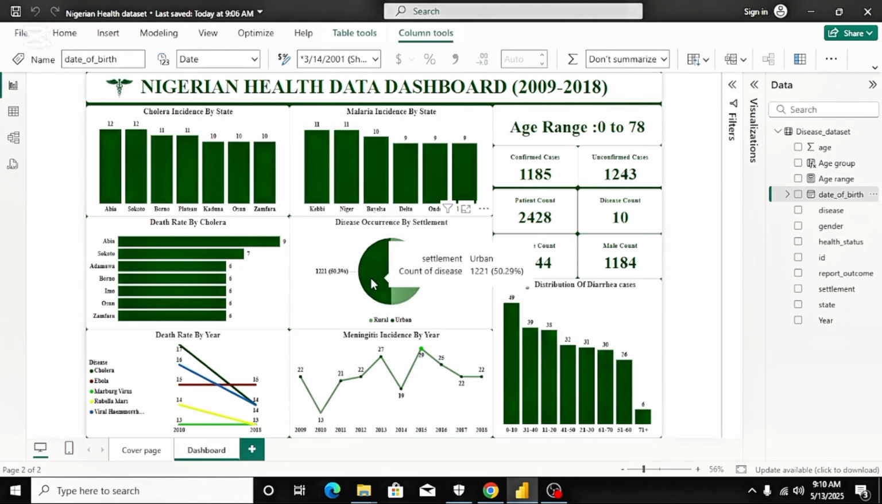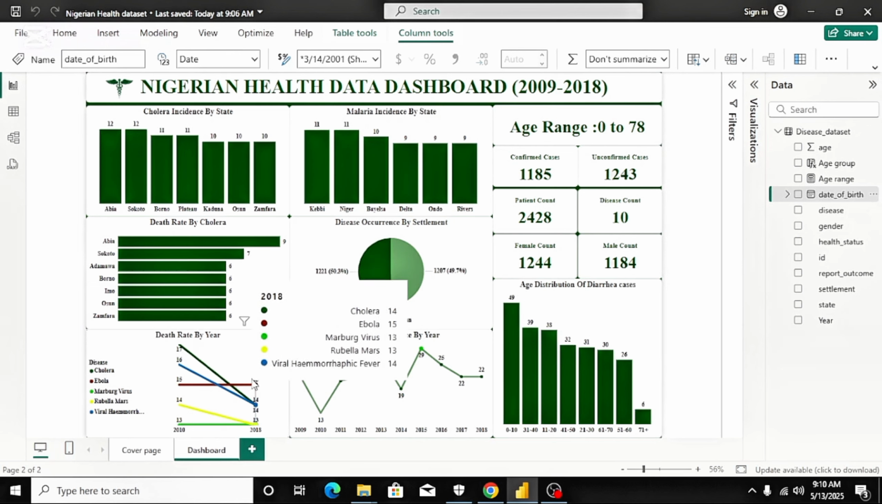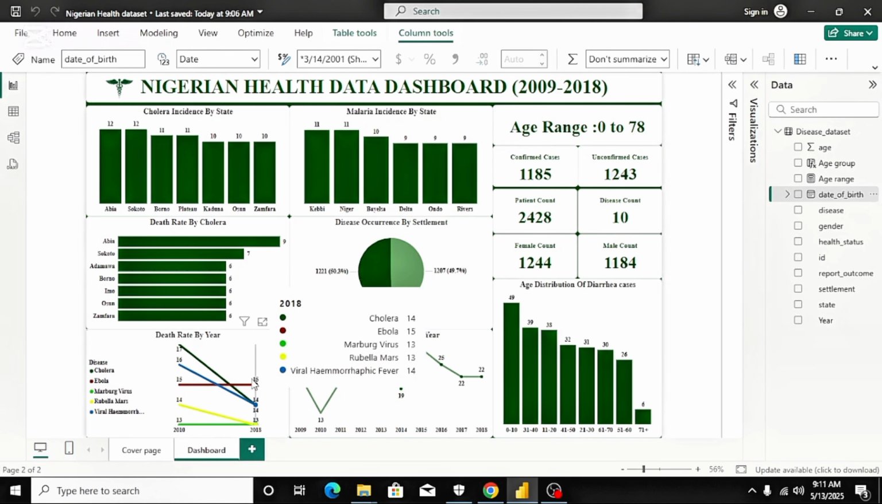I went on to ascertain the settlement area with the highest disease occurrence, checking the rural settlement area and the urban settlement area. From the pie charts, we can see that there is more disease occurrence in the urban settlement area than the rural settlement area. I went on to analyze the death rate in 2010 and 2018 and by what disease. From the line chart, there were more deaths in 2010 than in 2018. In 2010, cholera had the highest death rate of about 17. In 2018, Ebola was the disease that caused the highest death rate.